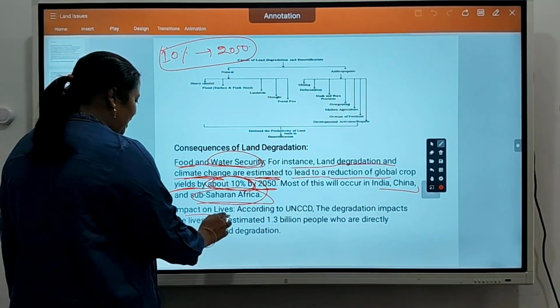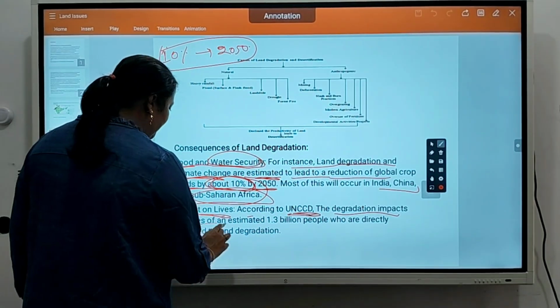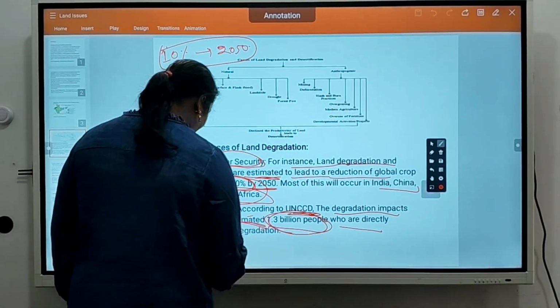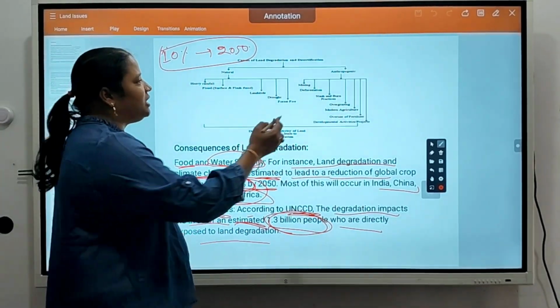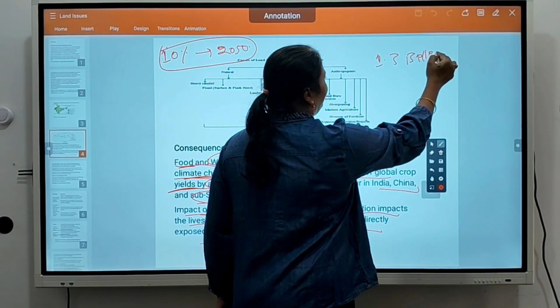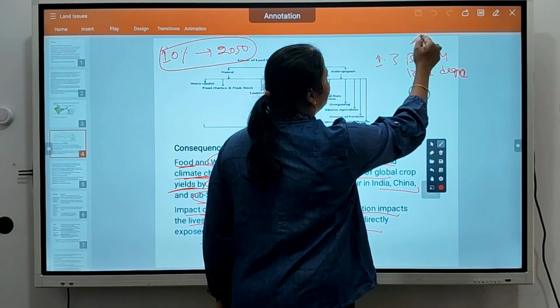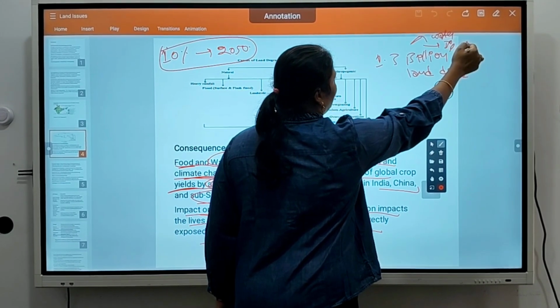Impact on lives: according to UNCCD, degradation impacts the lives of an estimated 1.3 billion people who are directly exposed to land degradation, because there is no water or biodiversity available for them to thrive.